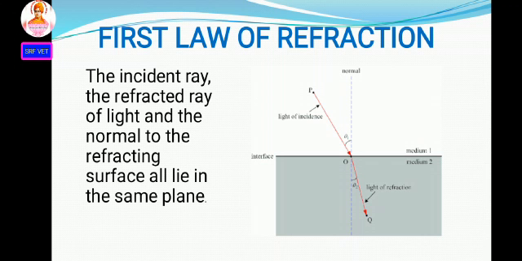First law of refraction: the incident ray, the refracted ray of light and the normal to the refracting surface all lie in the same plane when light enters from one medium into another medium. That means incident ray and refracted ray, and we have to draw one imaginary line, that is the normal line. These 3 things lie in the same plane. Okay, this is the first law of refraction.